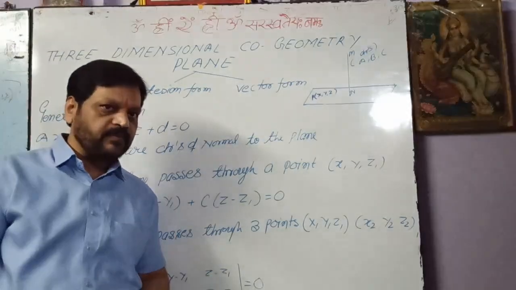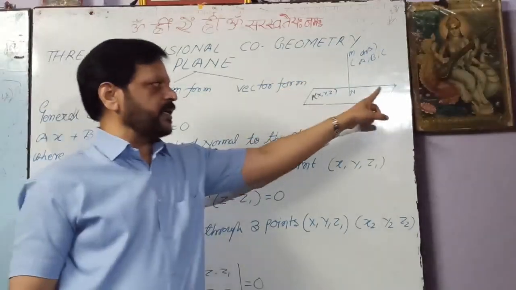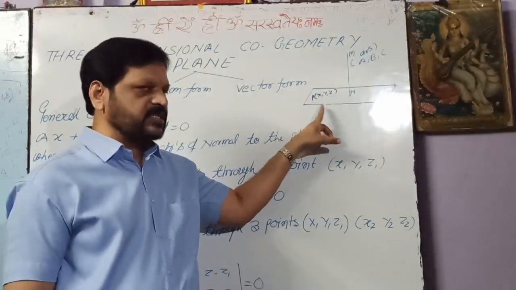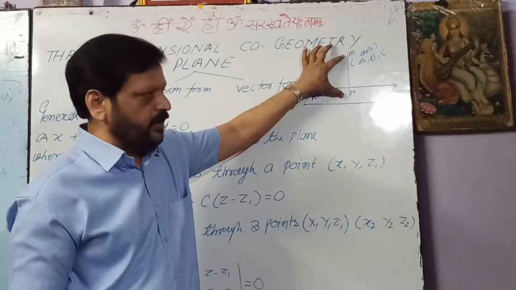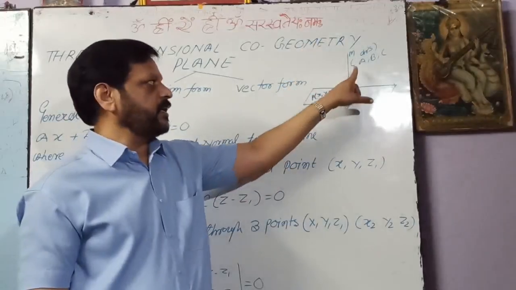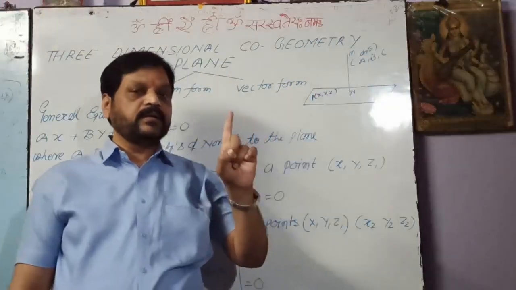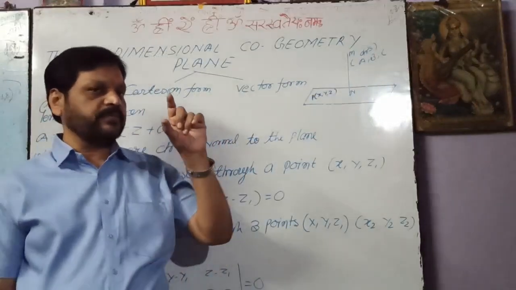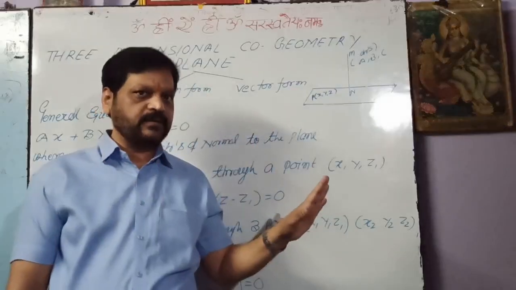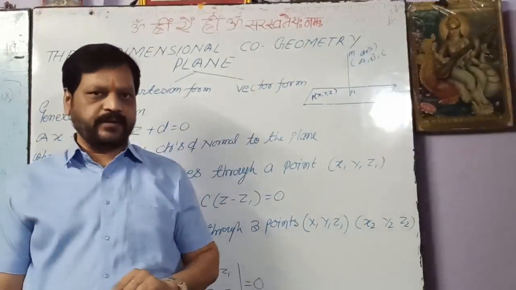Now what is the normal of the plane? Normal is any line perpendicular to the plane. Suppose this is the plane and this line segment is perpendicular to this plane. So this perpendicular MN is the normal to the plane, and a, b, c are the direction ratios of this normal. Remember, it is very important for you to know and remember that a, b, c are the direction ratios of the normal to the plane, not of the plane. These are the direction ratios of the normal to the plane.